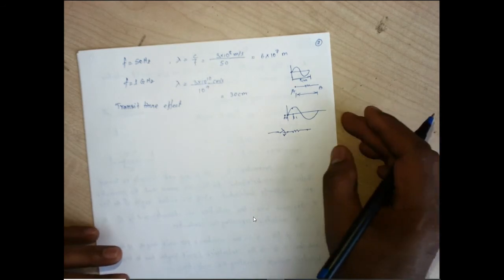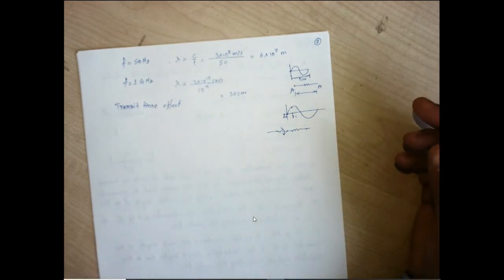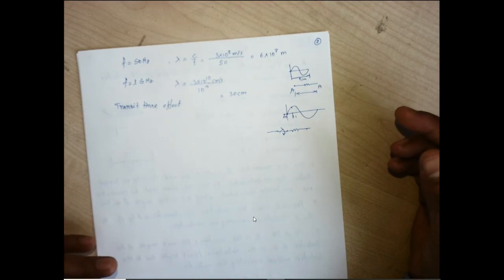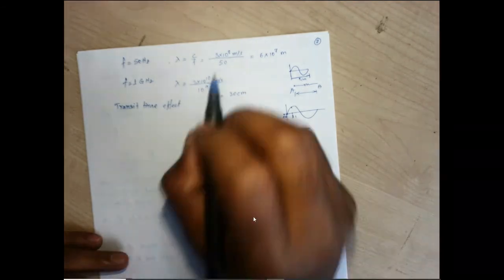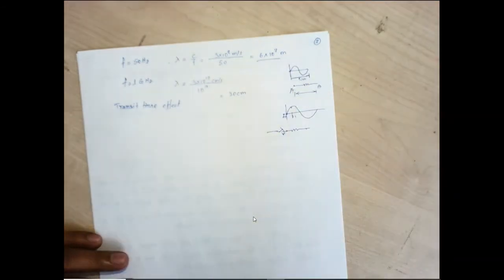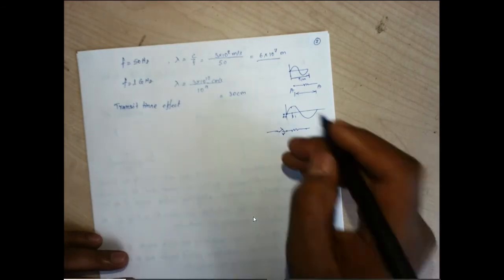So for that case, the transit time effect is quite important to understand. For the low frequency signal, we have a much higher wavelength.